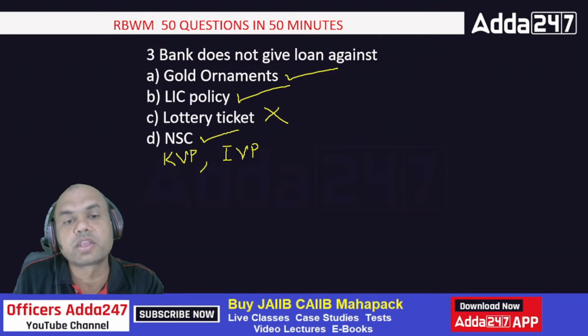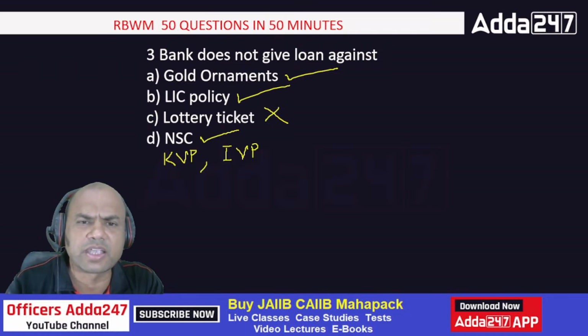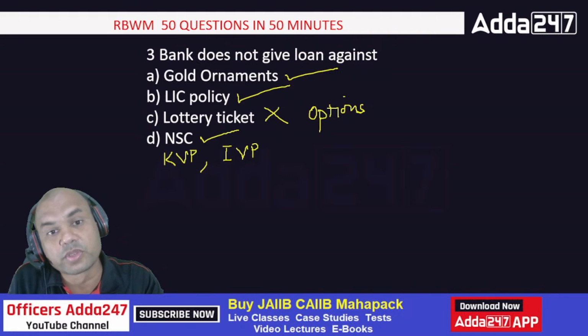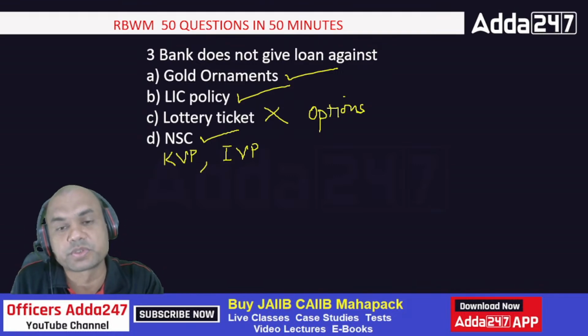Lottery ticket, we don't give loan against lottery tickets. Even any type of gambling. Not only lottery ticket, but if I say futures and options, bank won't give loan against that. Bank will give loan against shares, but it won't give against futures and options.